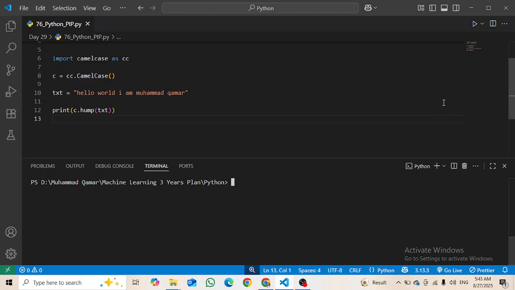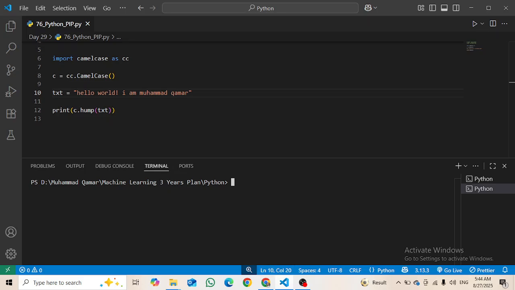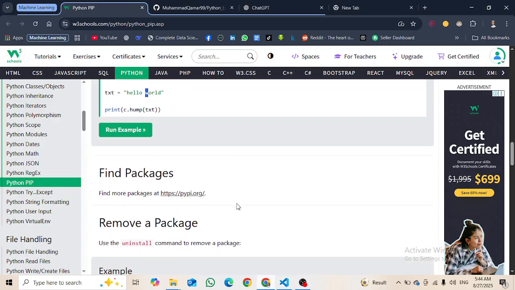Just execute our program and every first letter should be capital, right? All right, here you can see Hello World, I Am Muhammad Qamar. You can see it, right? So this is how camel case works, but we are actually studying packages and modules.